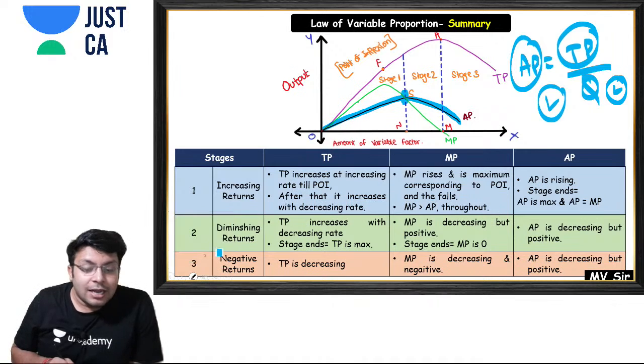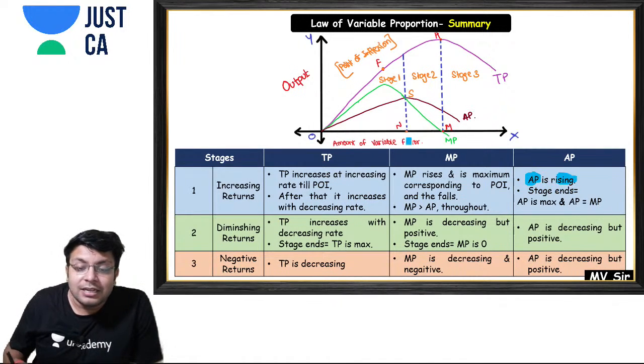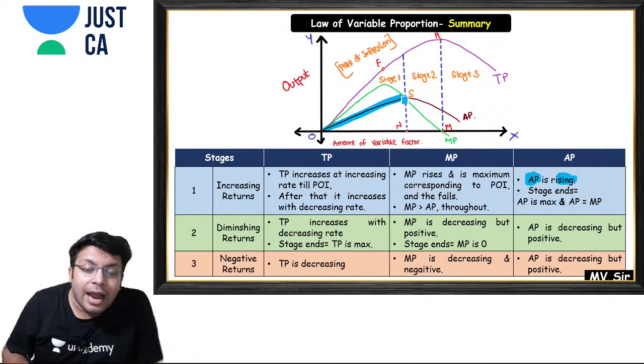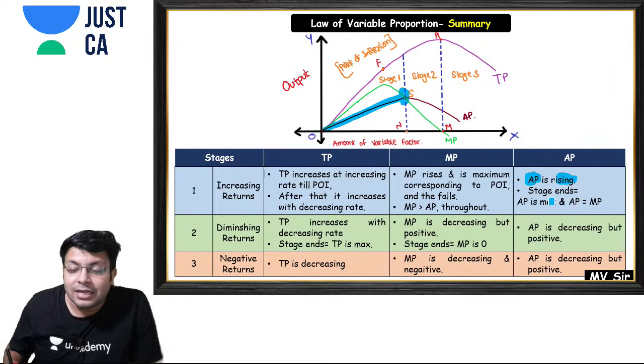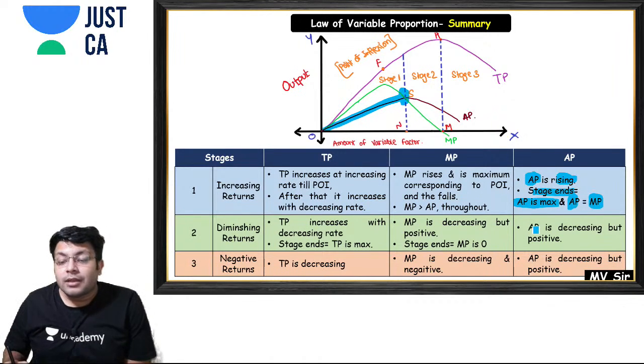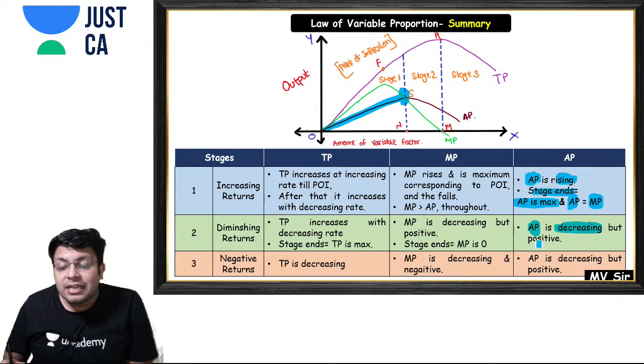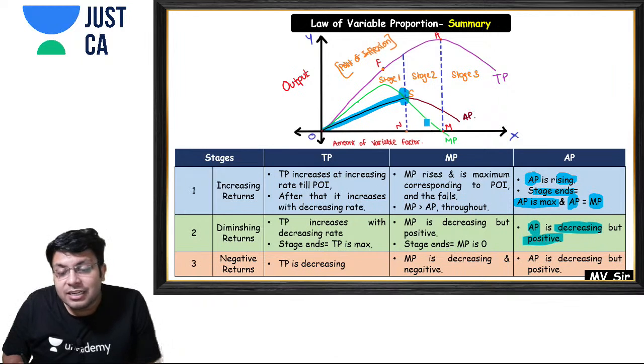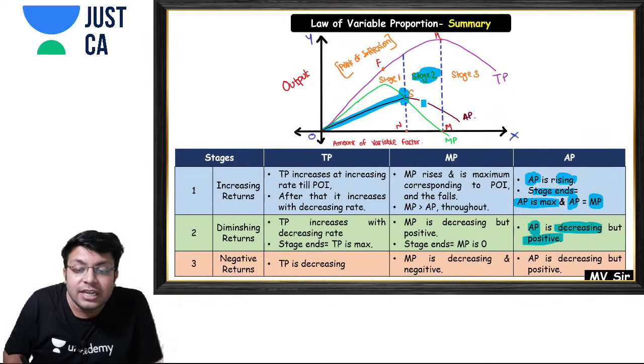Okay, so see what is happening in stage 1. AP is rising in stage 1. See, it rises, and at the end of stage 1 AP is maximum. So see, stage 1 ends where the AP is maximum and average product is equal to marginal product. Then average product is decreasing but positive. See, average product is decreasing but positive in stage 2. In stage 2 average product is decreasing but it remains positive.